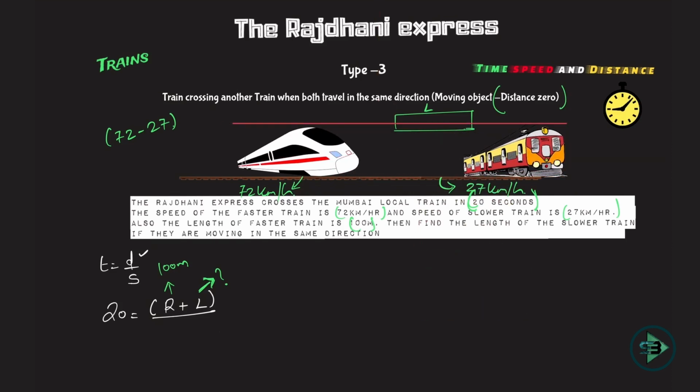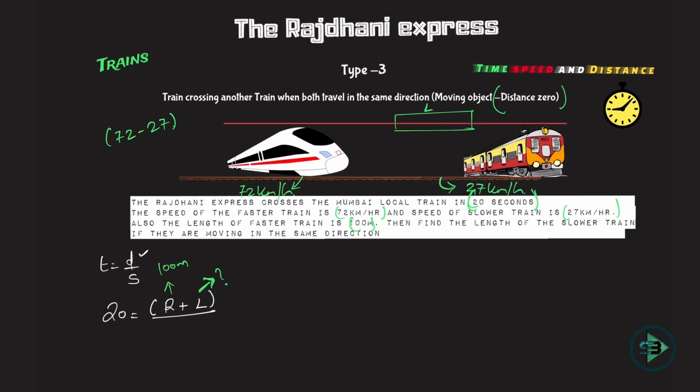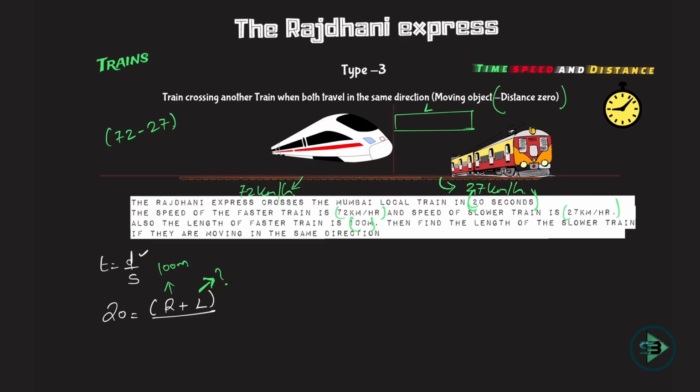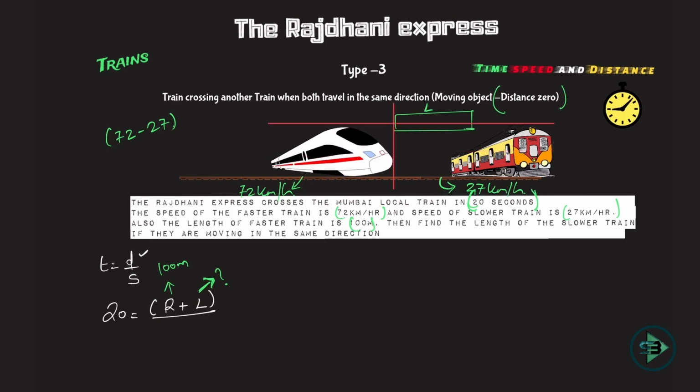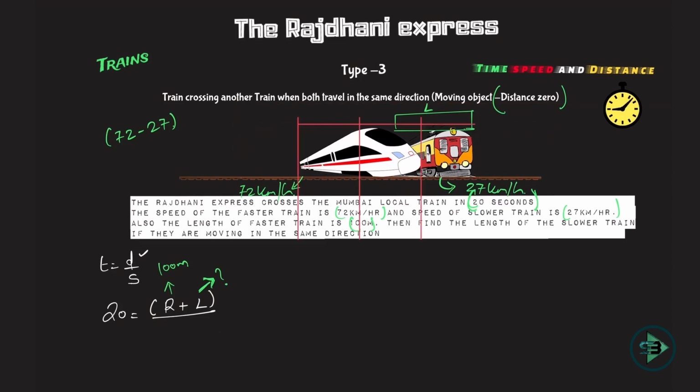So as a resultant, if this is chasing this, it goes ahead only by 72 minus 27, because this needs to completely cross this. Correct? And that's why you subtract the speed when two trains are traveling in the same direction.